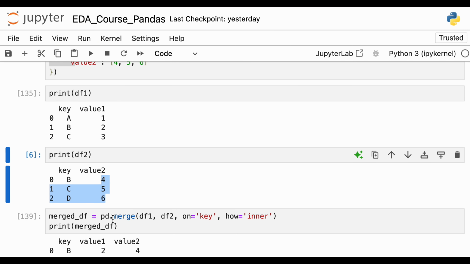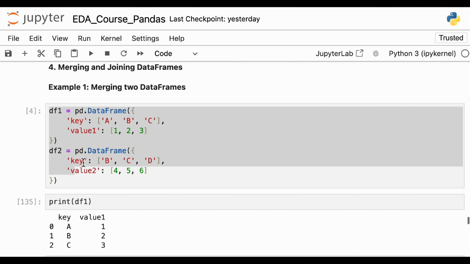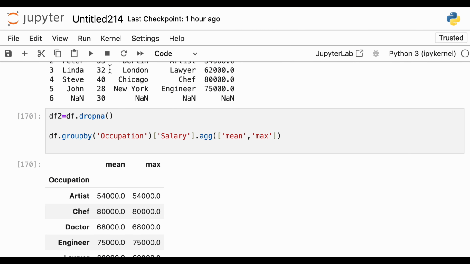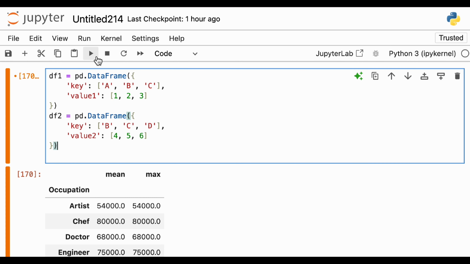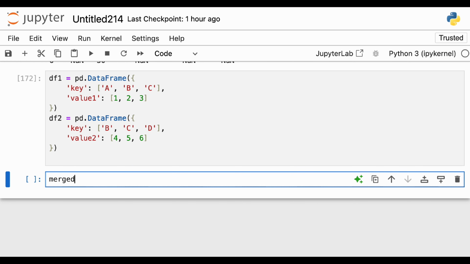Join is equivalent to merge. So what you do: merged_df is equal to pd.merge. Let me just copy it here. So you have both the datasets. Now you want to create a merged table.